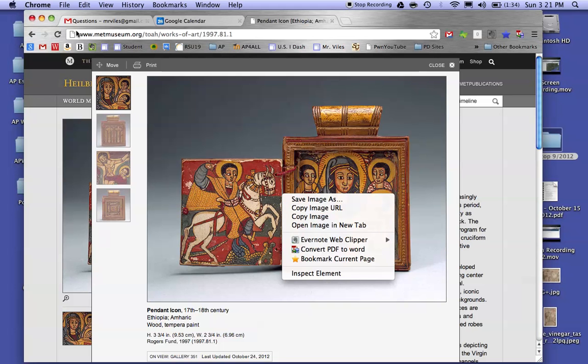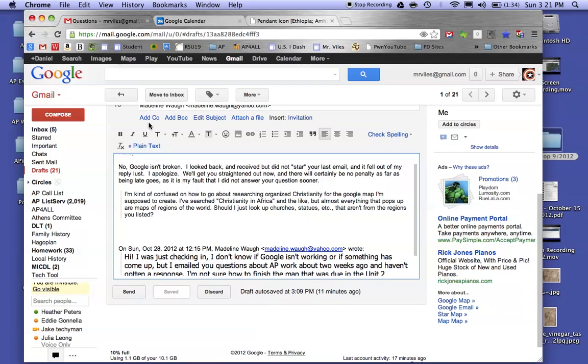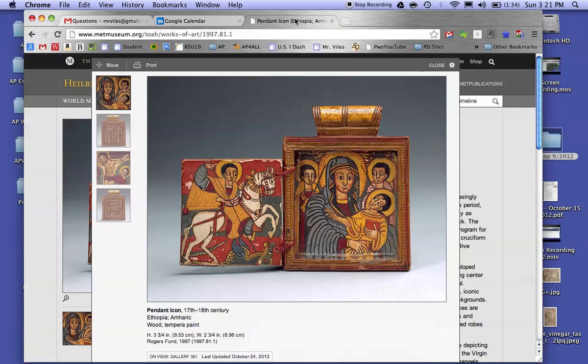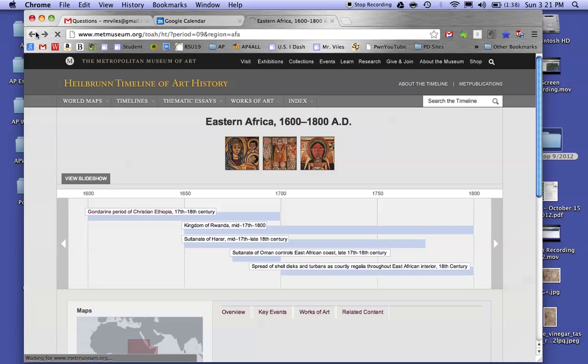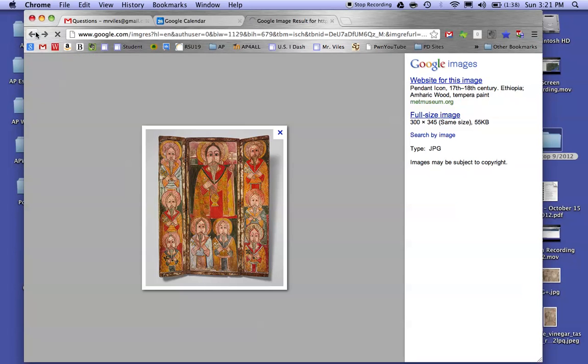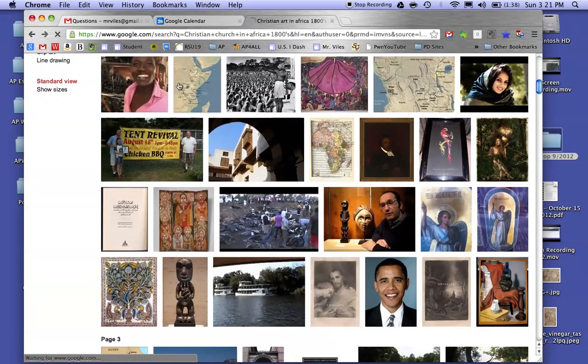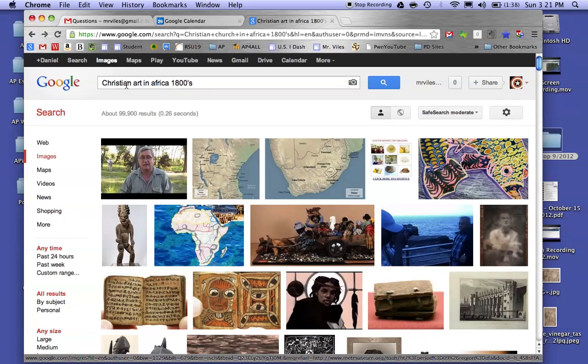To go back to your initial question, having difficulty finding the material, maps, should I just look up churches, statues, etc. that aren't from the regions you listed? I think you can continue to look for the regions, but you do want to add in the keywords, either art or statue, depending on the region. Architecture or church might also work, but it does require a little playing with the words. Also, you'll notice the time period may help filter out some of the garbage.